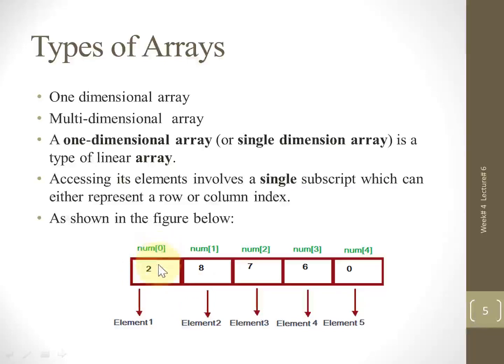For the first location, the address is always 0. Then the next addresses are 1, then 2, 3, and 4. This is the name of the array, which is num. And to represent a cell, we always use the index brackets. Within the index brackets, we have the address of the cell. So this is a 1-dimensional array represented in row form.